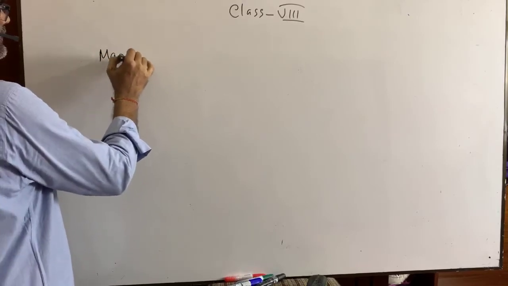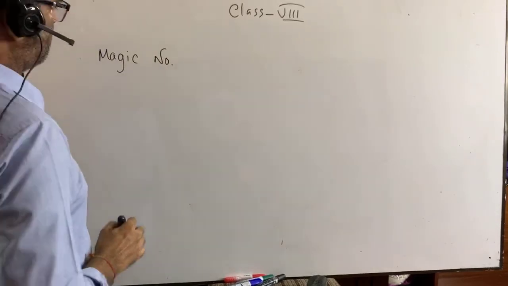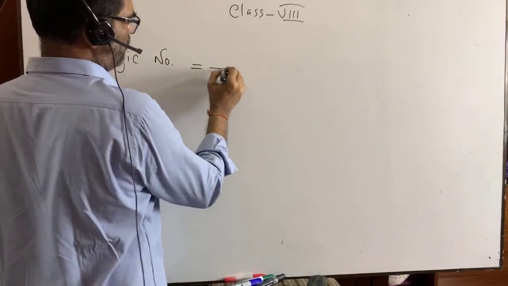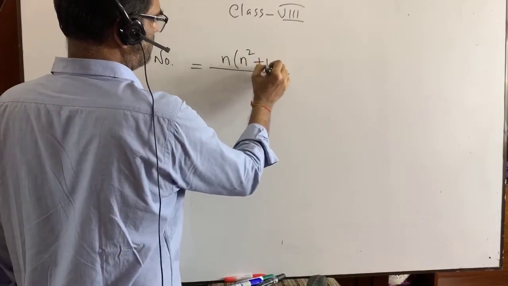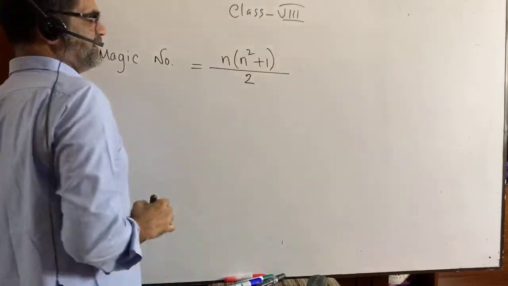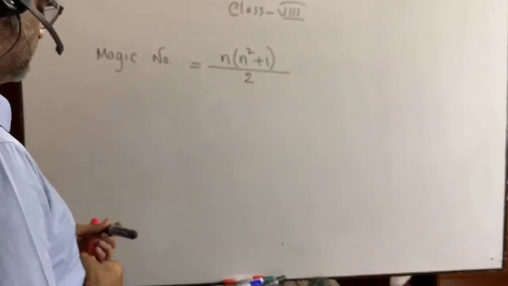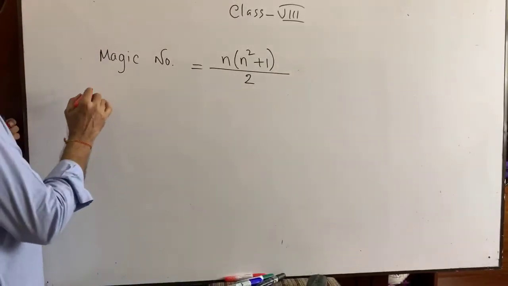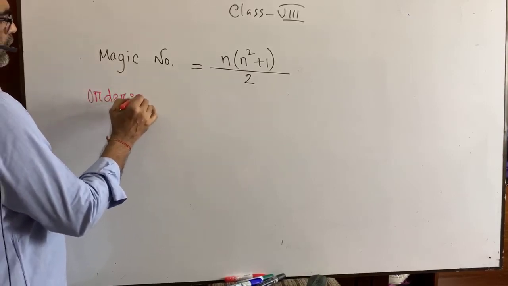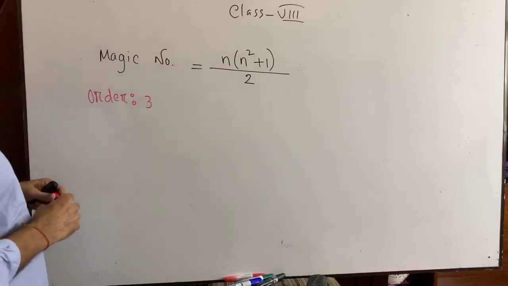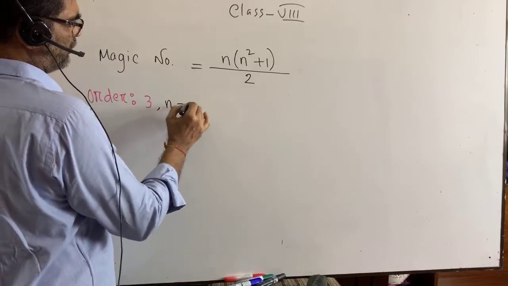Magic number. What is magic number? The formula is: you write down n into (n square plus 1) by 2. This is the formula by which you can find the magic number. Can you remember when the order was 3? Write down, order was 3. What is meant by this? It means here n equals 3.